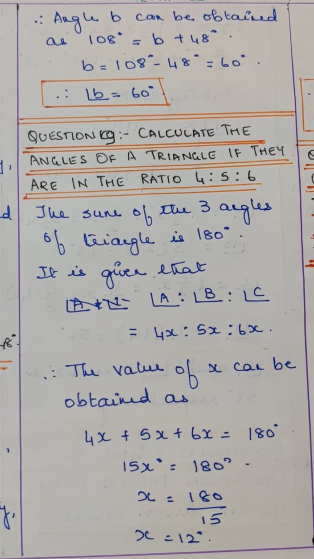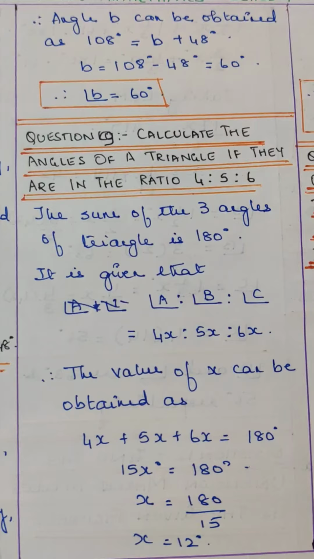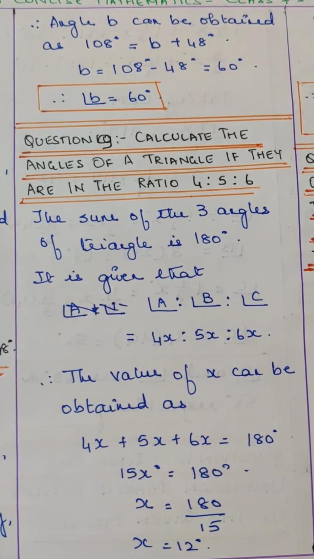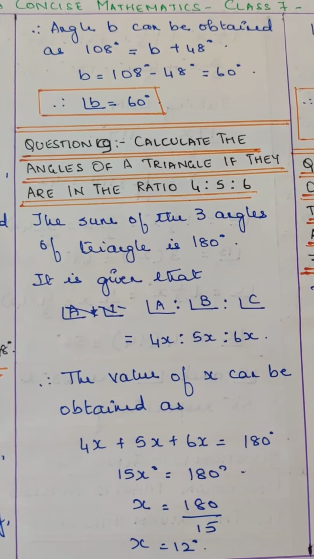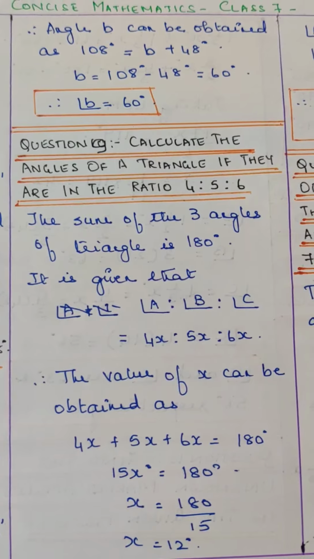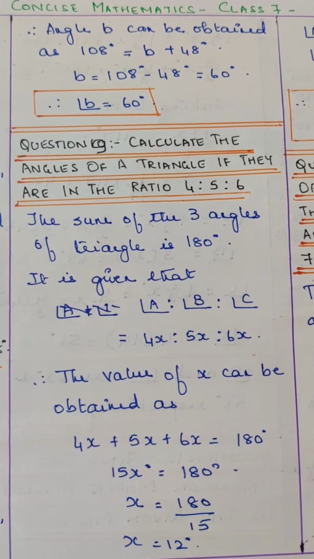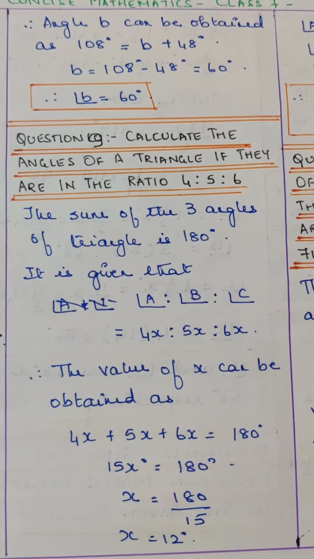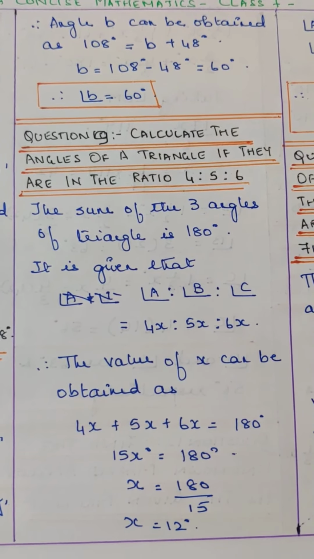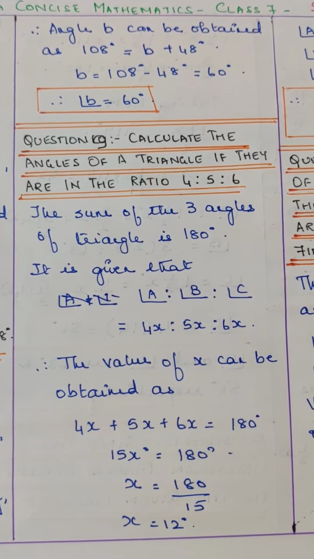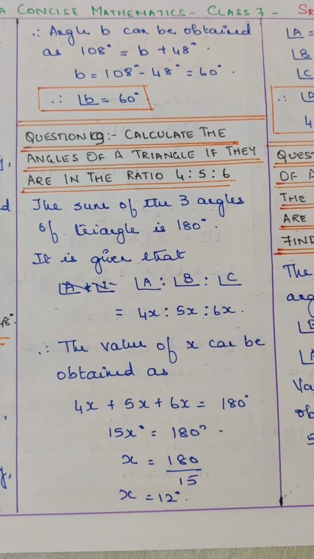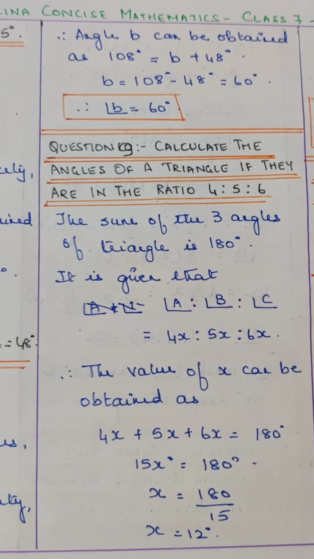Calculate the angles of a triangle if they are in the ratio 4:5:6. The sum of the three angles of a triangle is 180 degrees. It is given that angle A is to angle B is to angle C is equal to 4x is to 5x is to 6x. The value of x can be obtained as 4x plus 5x plus 6x is equal to 180 degrees. Therefore, 15x is equal to 180 degrees. Therefore, x is equal to 180 by 15. Therefore, x is equal to 12 degrees.